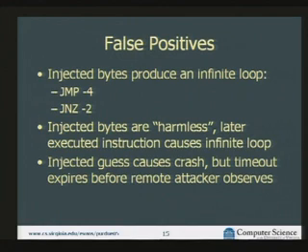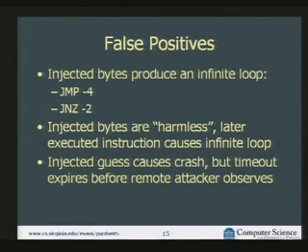So there are lots of things that could cause this, right? If, instead of guessing a jump -2, the bytes we happen to inject decrypted to jump -4, and whatever instruction happened to be at the -4 location was a harmless 2-byte instruction, then we would still get an infinite loop, but we wouldn't know the correct mask. We could also guess something like a jump non-zero, and if the state of the processor is such that that condition would be satisfied, then that would behave just like an infinite loop as well.